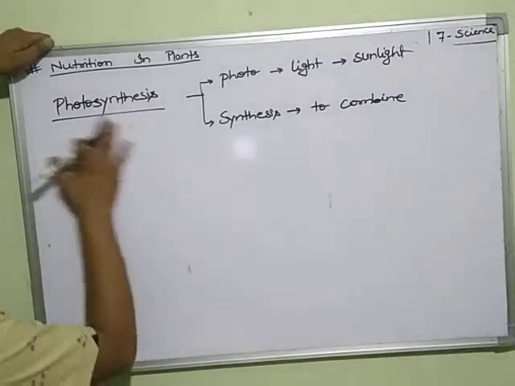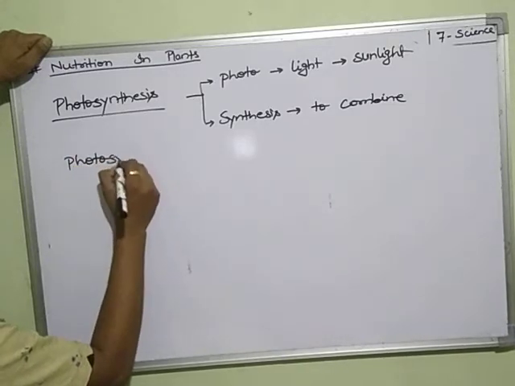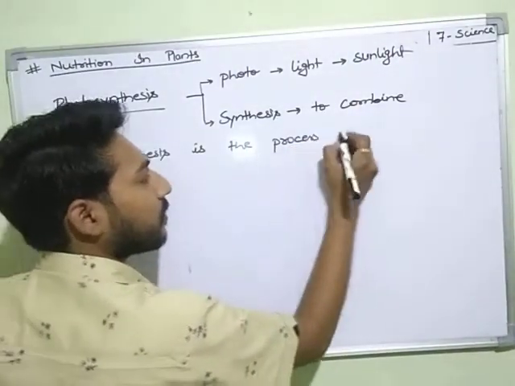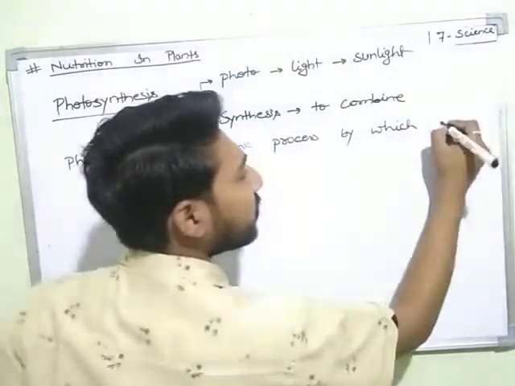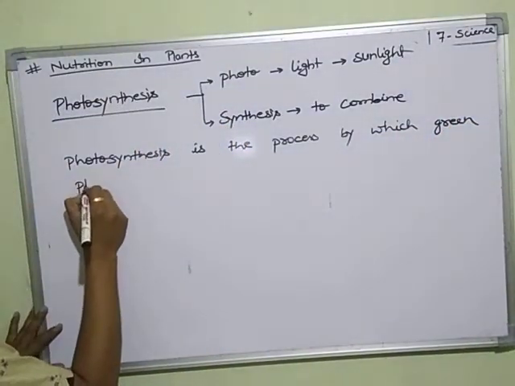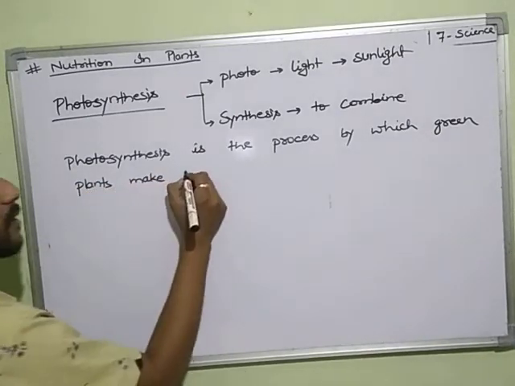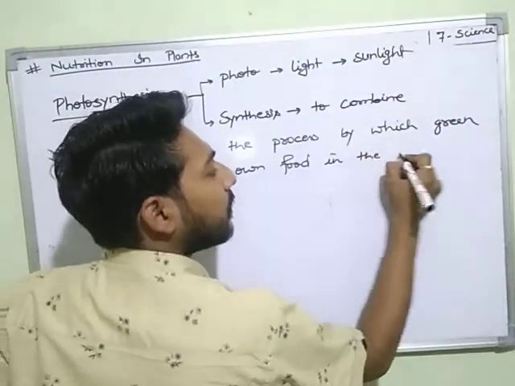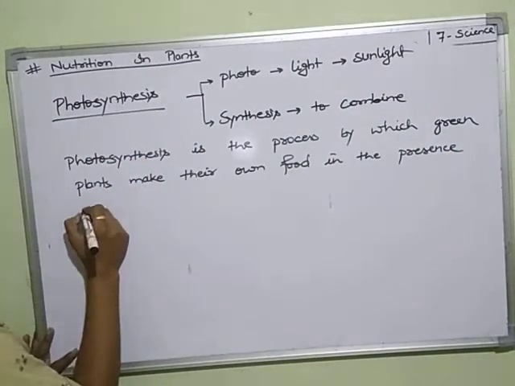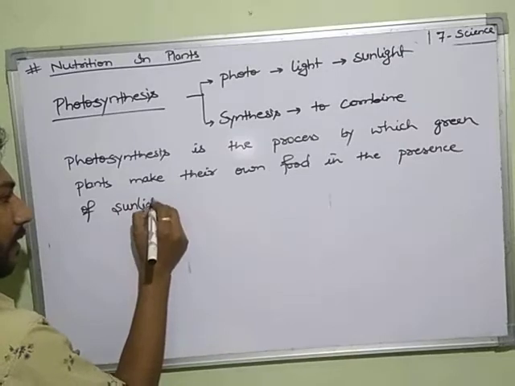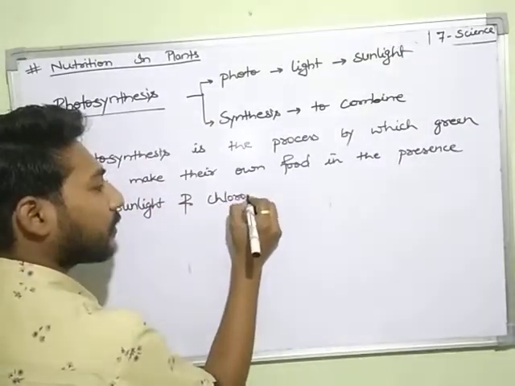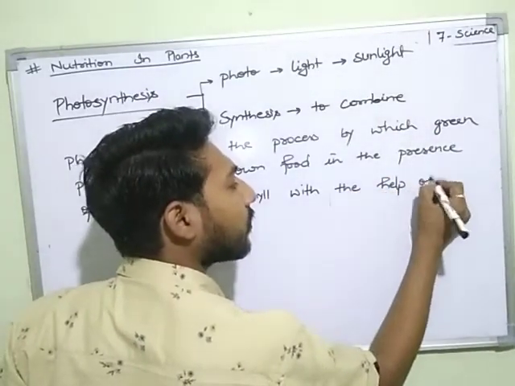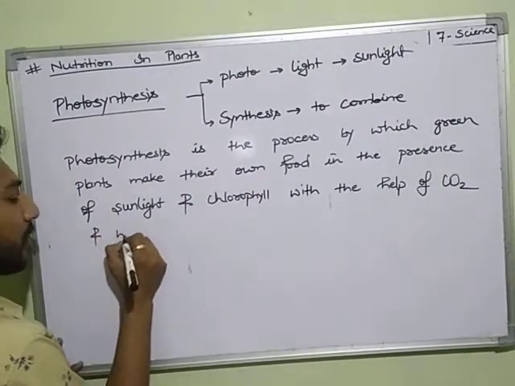First I am going to write the definition. Photosynthesis is the process through which green plants make their own food in the presence of sunlight and chlorophyll with the help of carbon dioxide and water.